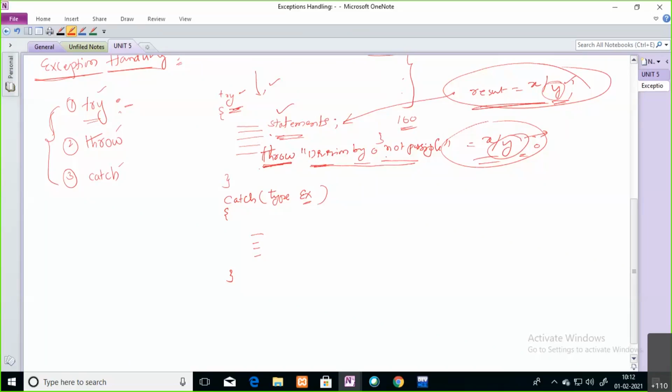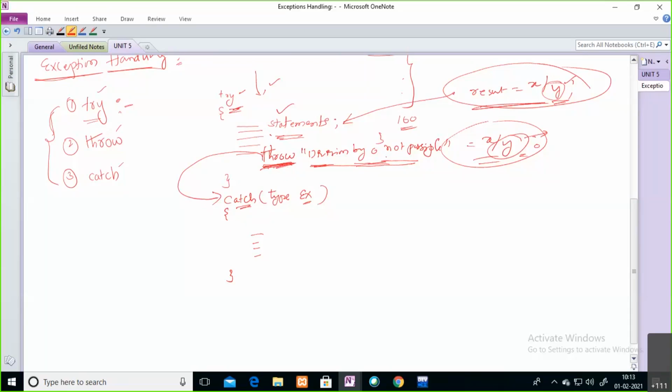Whatever exception is thrown from the try block is going to be caught by the catch block. We need to show this message to the user, and you catch it by using the catch block. The catch block is intended to handle that situation. Whatever message the try block throws by using the throw keyword, you handle by using the catch block.